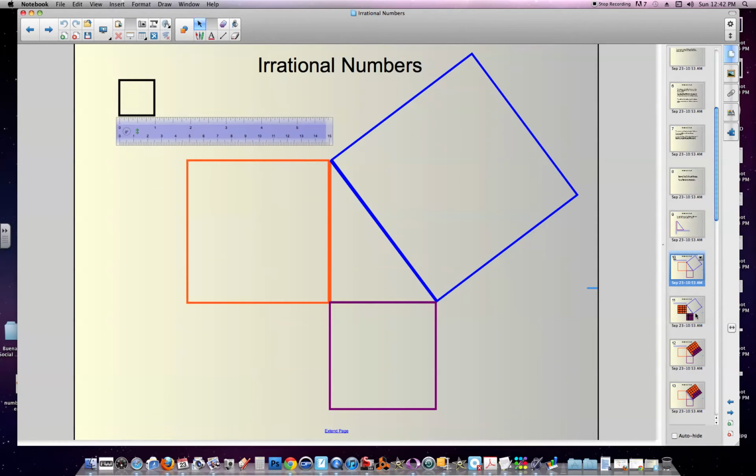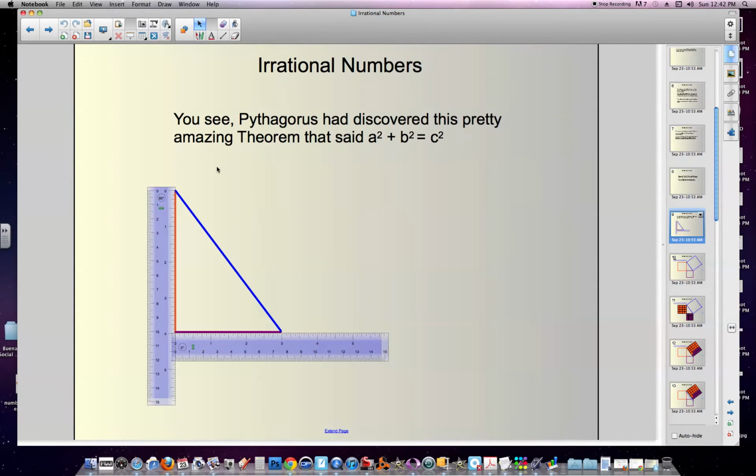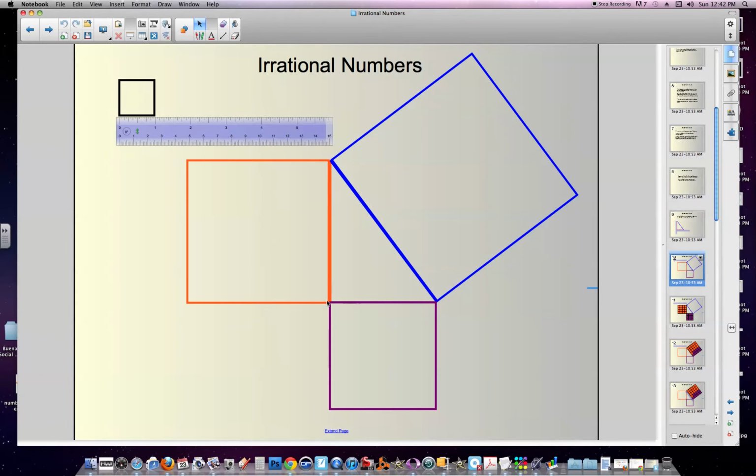So here's the side that was 4 inches, right? So this side's 4 inches, so that side's 4 inches and 4 inches. We've just made a square using one of the legs of the triangle. And I've made another one over here.